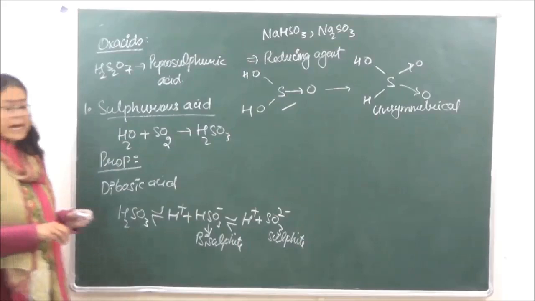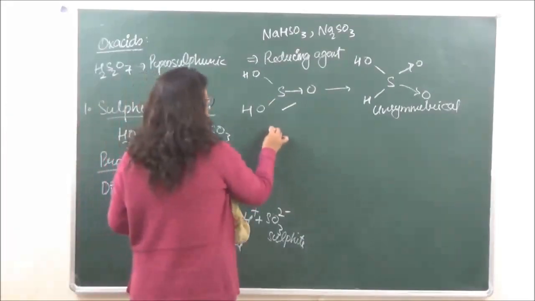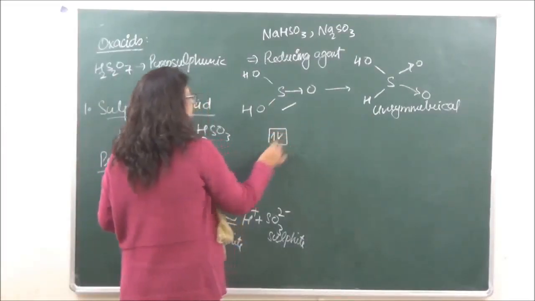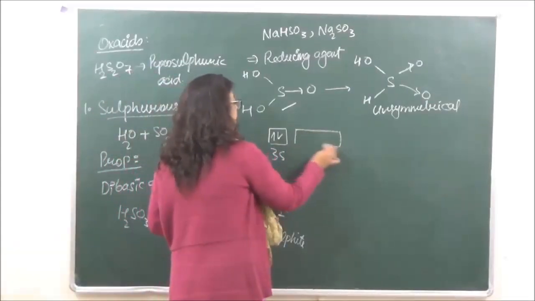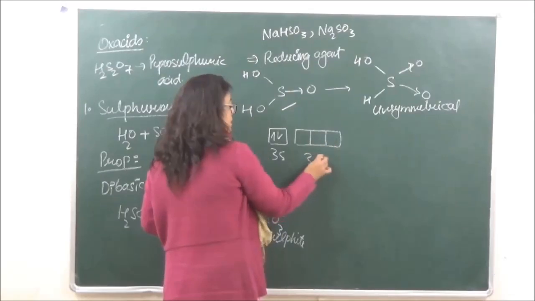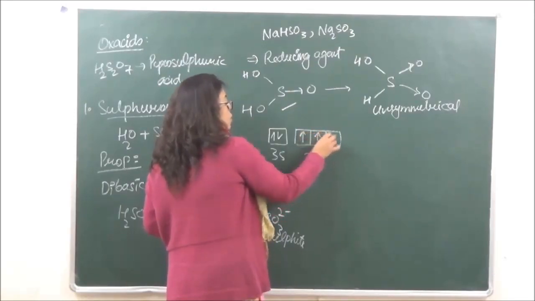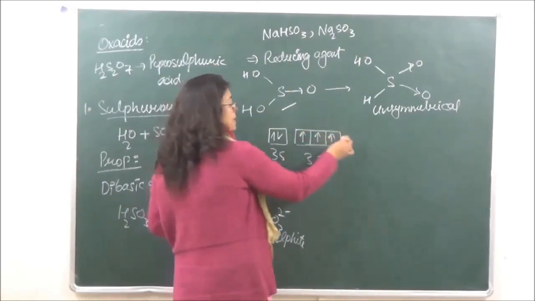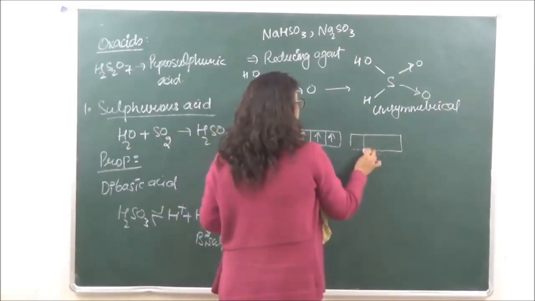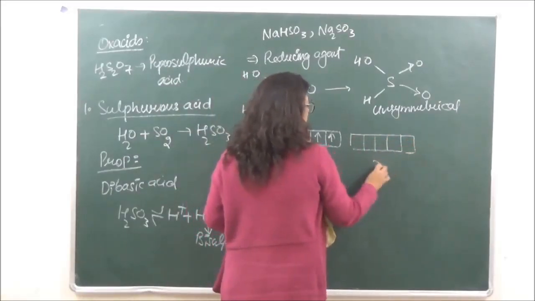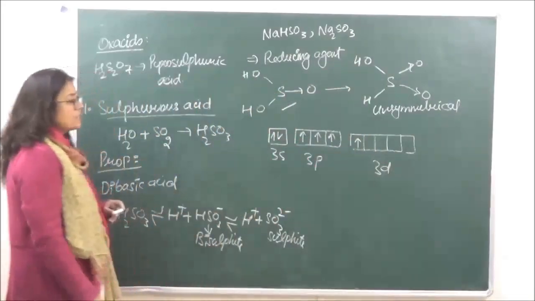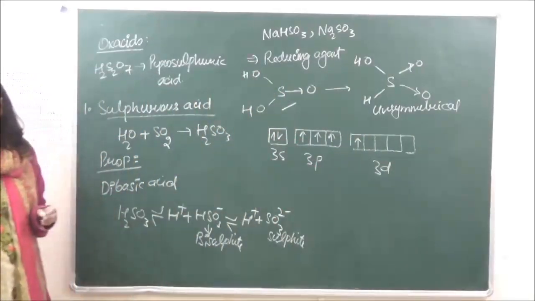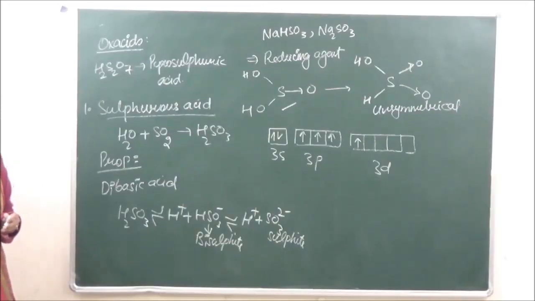So when we are looking at the hybridized state, 3s, 3p, one of the electrons from 3p gets excited to the 3d. The hybridization which is going to take place over here is sp3 hybridization.